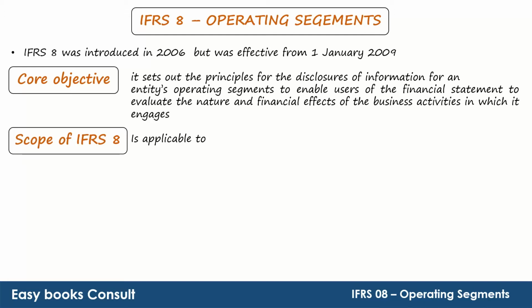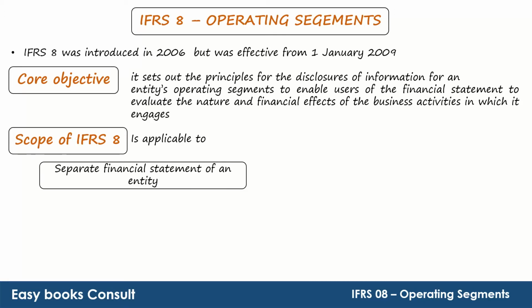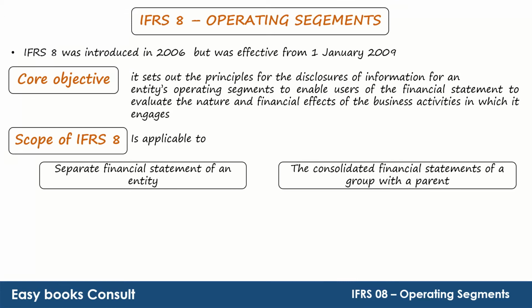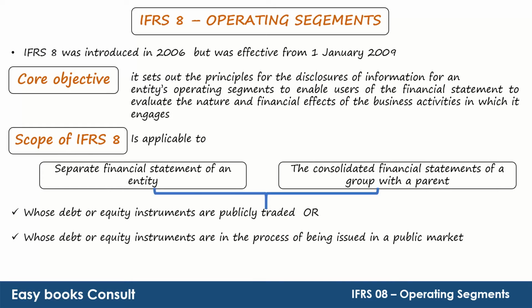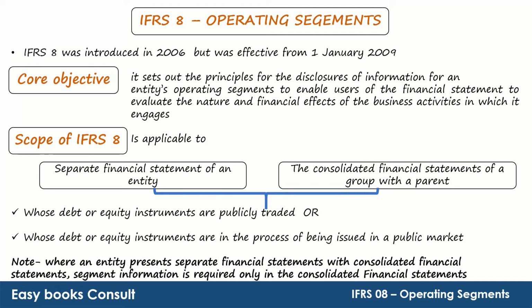IFRS 8 is applicable to separate financial statements of an entity, or the consolidated financial statements of a group with a parent, whose debt or equity instruments are publicly traded or are in the process of being issued in the public market. However, where an entity presents separate financial statements with consolidated financial statements, segment information is required only in the consolidated financial statements.